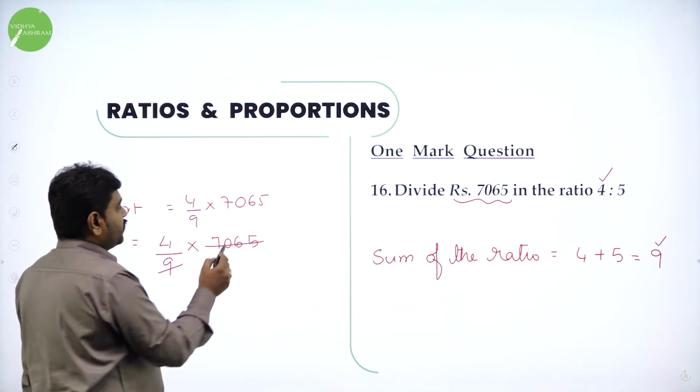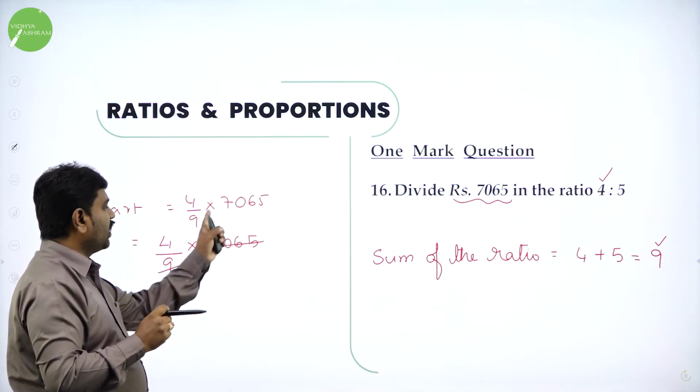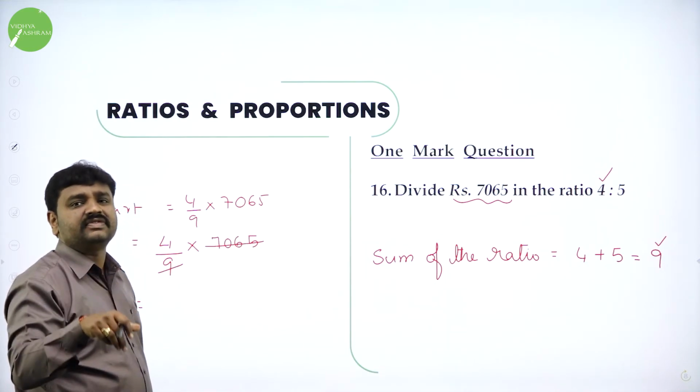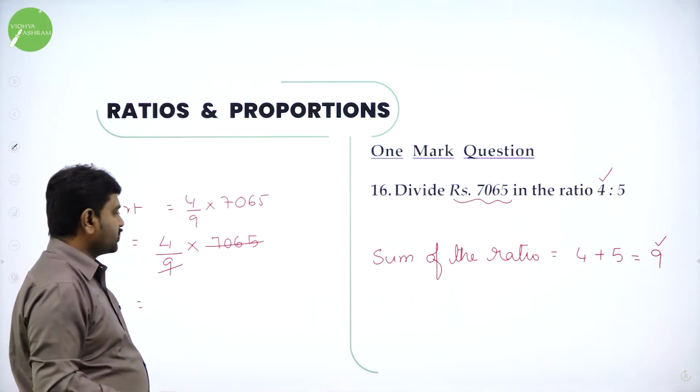Simple criteria: when I add 6 plus 5, 11, 11 plus 7, 18. So when you add all the digits, you get 18. 18 is divisible by 9, so this 7,065 is divisible by 9. You can use calculators also.